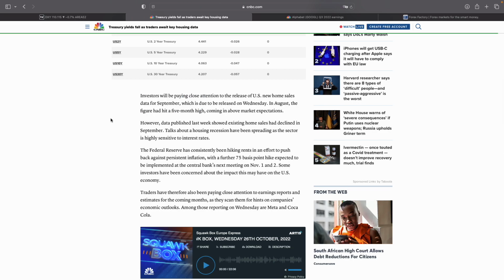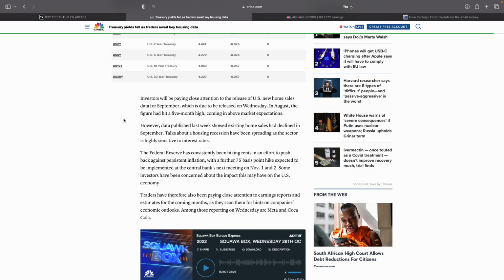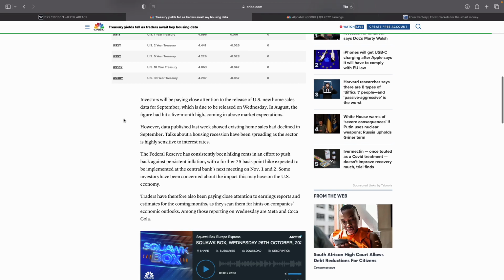Investors will be paying close attention to the release of the new home sales data for September, which is due today. On Wednesday, which is today, and in August, the figure had a 5-month high, coming in above market expectations.